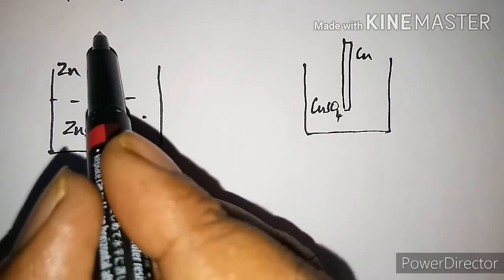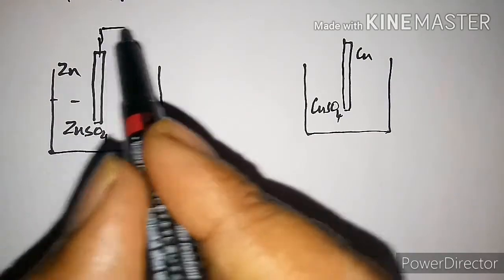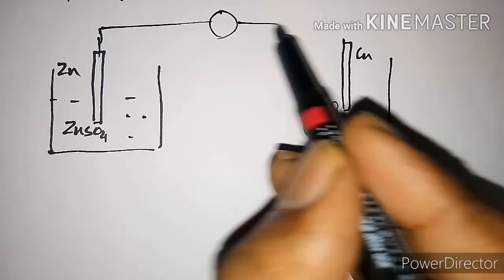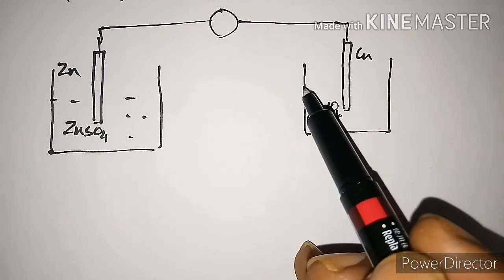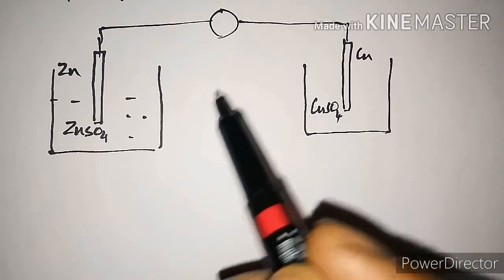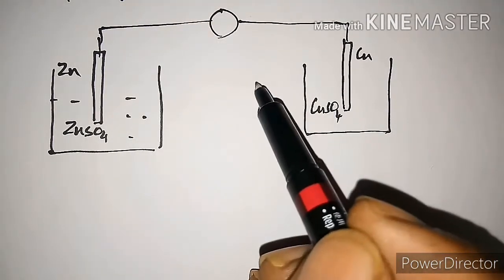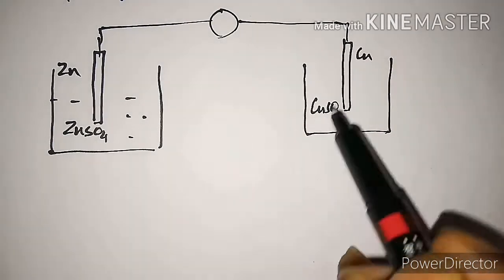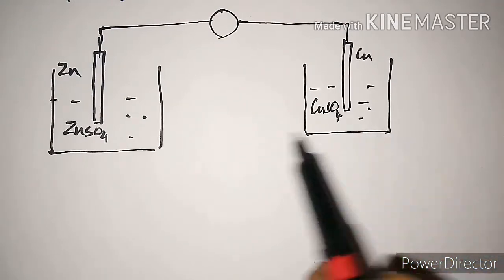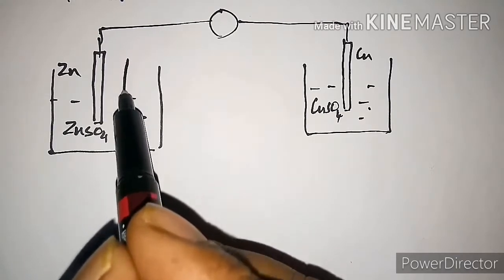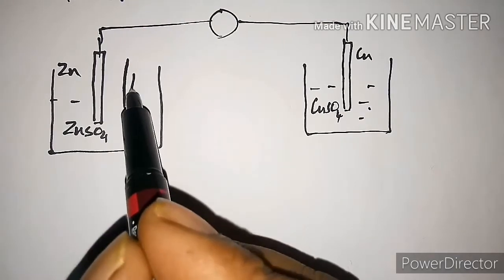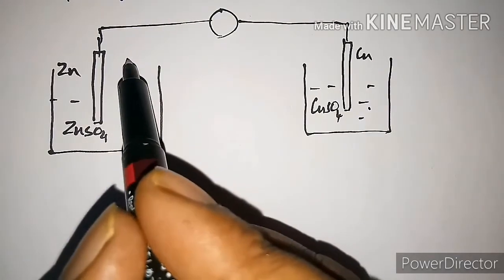Now it's connected externally through a galvanometer. A galvanometer or voltmeter is used to measure the current passing through the external circuit. So this is copper sulfate, another electrolyte. Now we have a salt bridge.